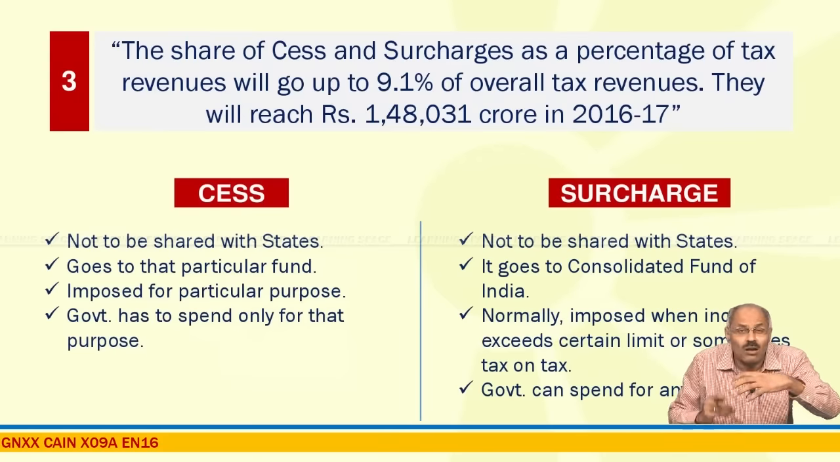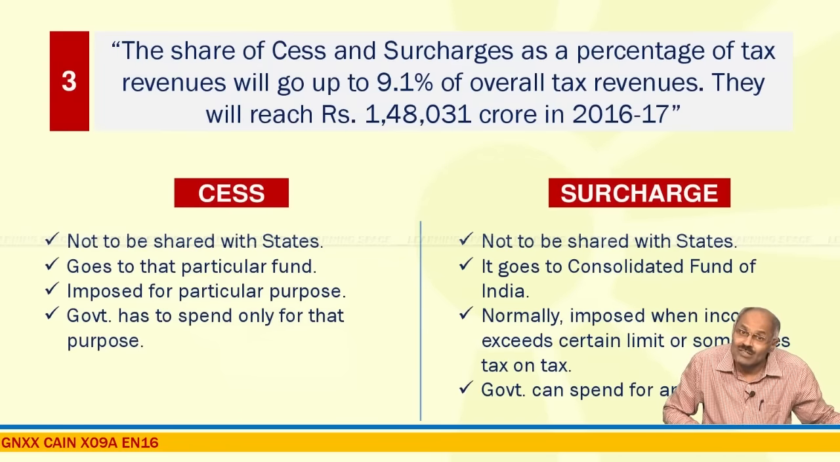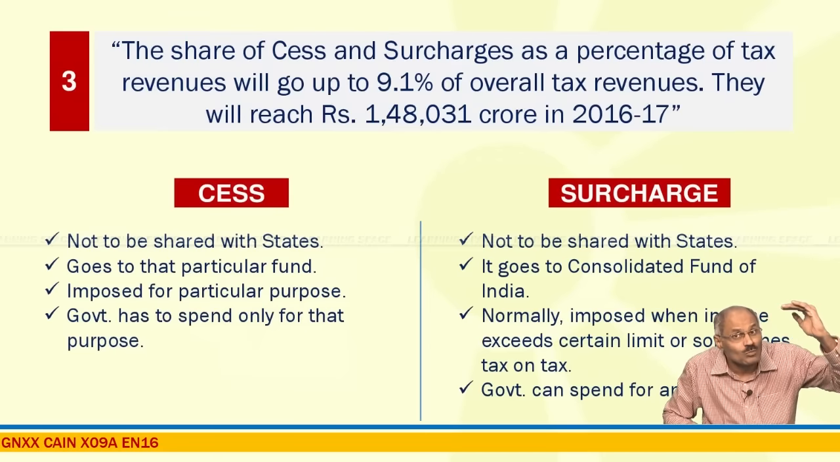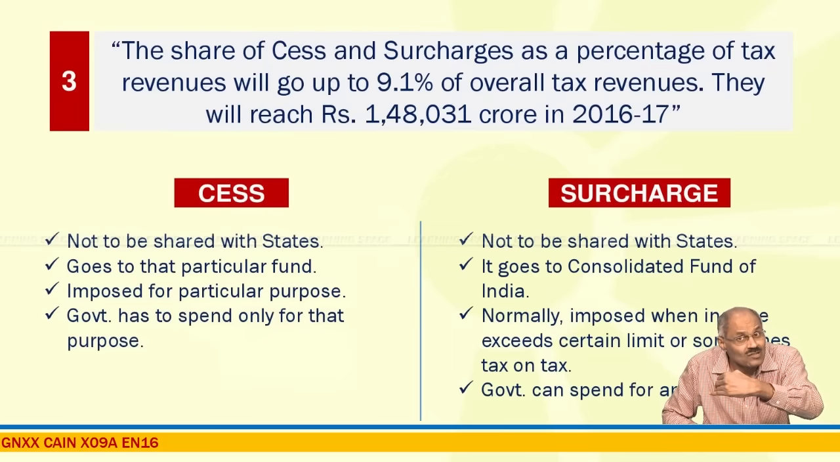Cess and surcharge almost come into the same category when you look at it from the perspective of sharing with the states. All of you are well aware that the share of taxes to state governments from the divisible pool of taxes was enhanced from 32% to 42%. Now in recent times government is resorting more to cess and surcharge, because the prime reason is that cess and surcharge are not to be shared with the state governments. Most important aspect is that both cess and surcharge are not to be shared with the state governments.